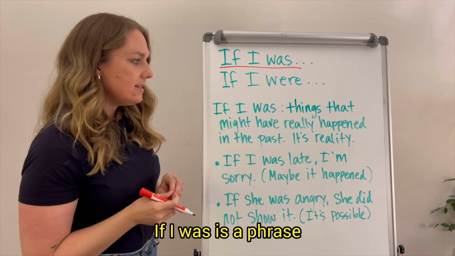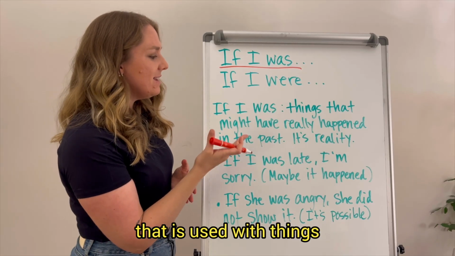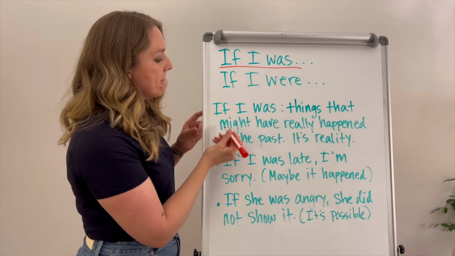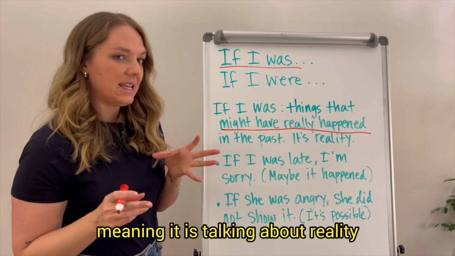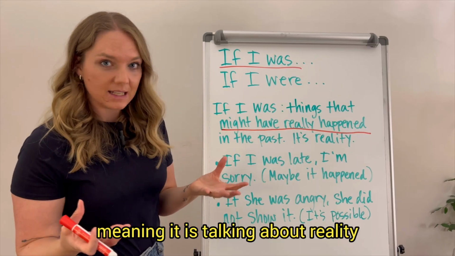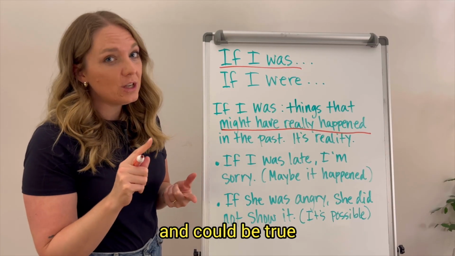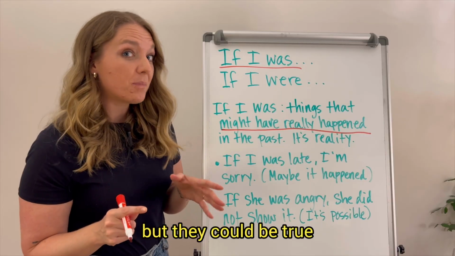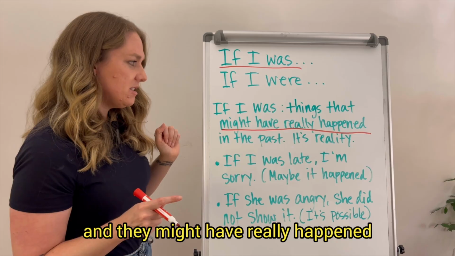If I was is a phrase that is used with things that might have really happened in the past, meaning it is talking about reality, things that happened in the past and could be true. It doesn't mean they were true, but they could be true, and they might have really happened.